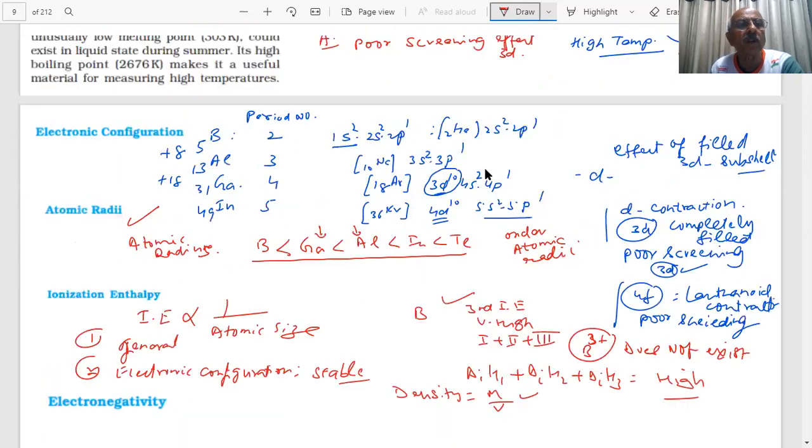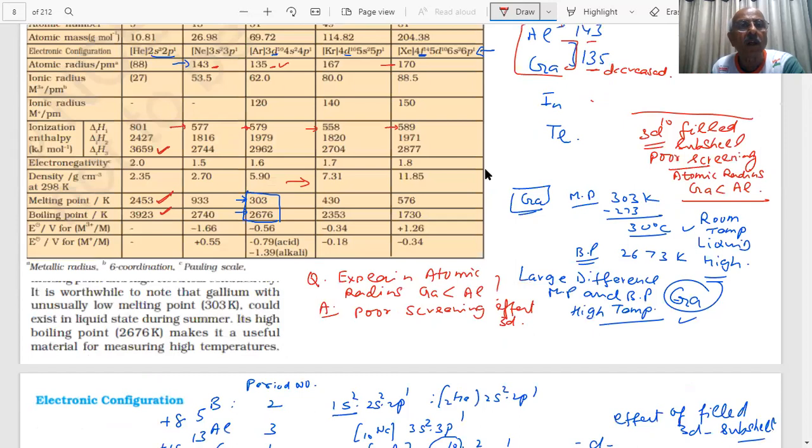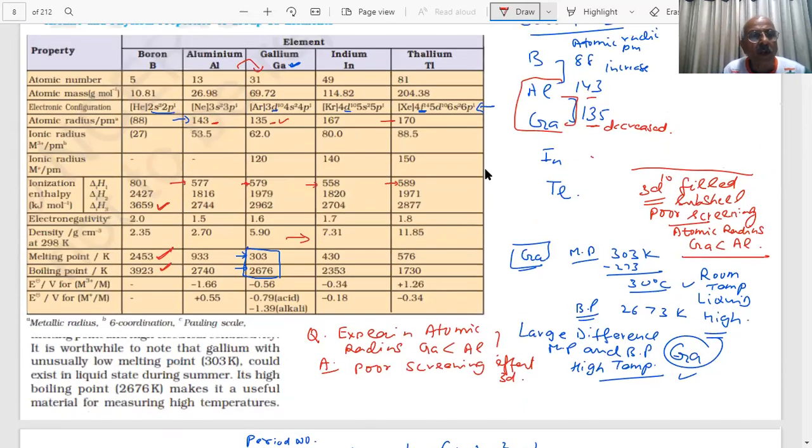What else do we see here? Density and melting point are important for boron, related to the structure, and the high ionization enthalpy of boron is also there. Electronegativity, what is happening to the electronegativity? Decreasing down the group. And the electronegativity values are low, students, as you can see.